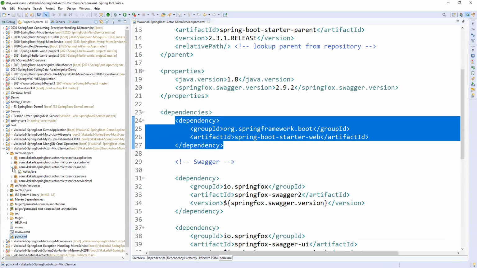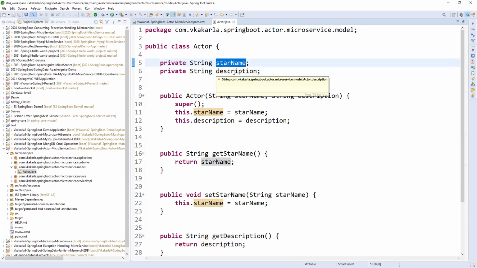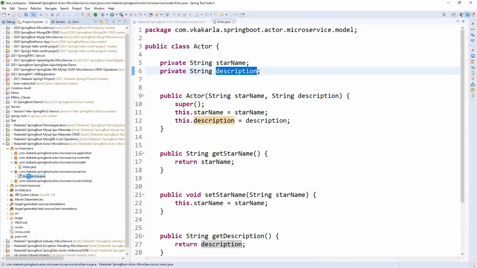So let me open the model. Actor means star name and description. Actors may be Amitabh Bachchan is one actor and Chiranjeevi is one actor. They are from two different industries. Chiranjeevi is from the Tollywood industry. Amitabh Bachchan is from the Bollywood industry, right? So like that, we have the actor microservice and the industry microservice. In this actor microservice, we have an actor, which means star name and description. That is the model. Coming to service, the actor service.